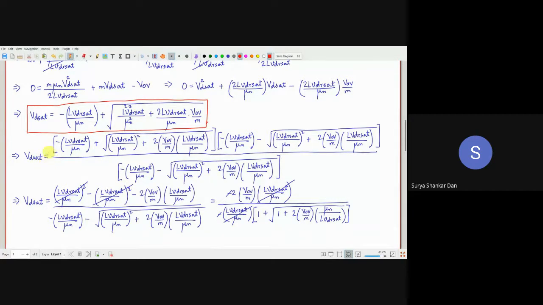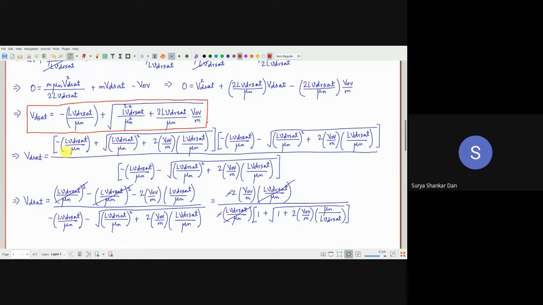What I have done is, this doesn't give you a physical understanding of the actual relation. It is way more complicated than the previous one. So what I've done is I have simply done some algebra so that we will get a better physical feel or physical interpretation of the V_Dsat with respect to the long channel, because I'm assuming over here that all of you are experts in the long channel part. Okay, so V_Dsat will be equal to, I have simply multiplied the numerator and the denominator by this factor with a minus here.